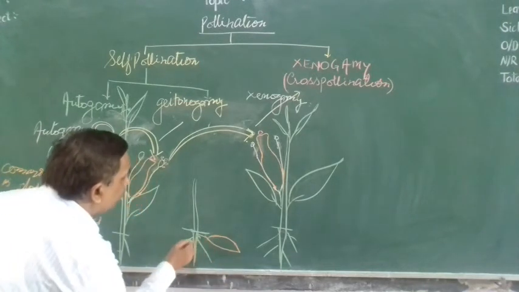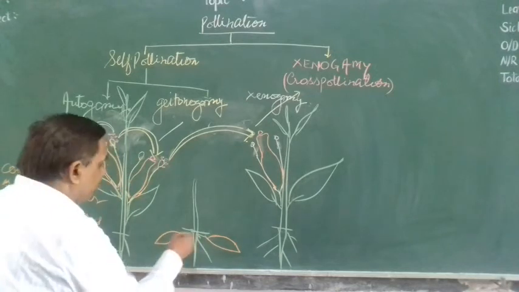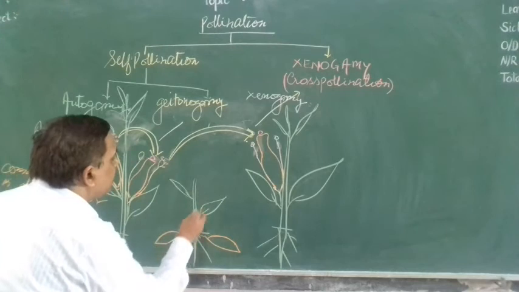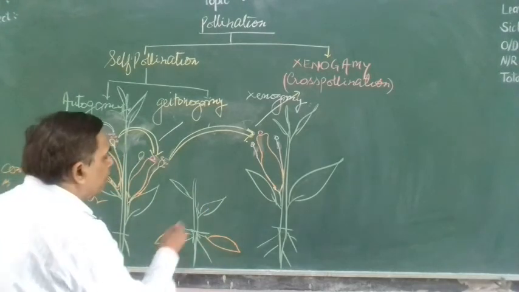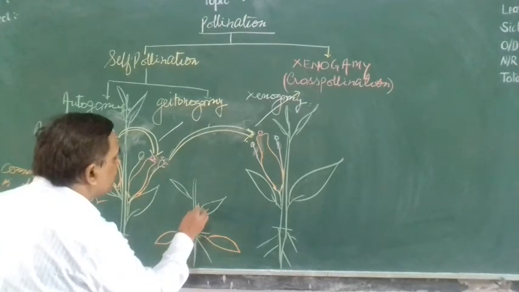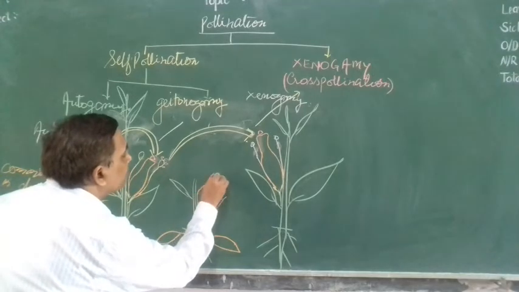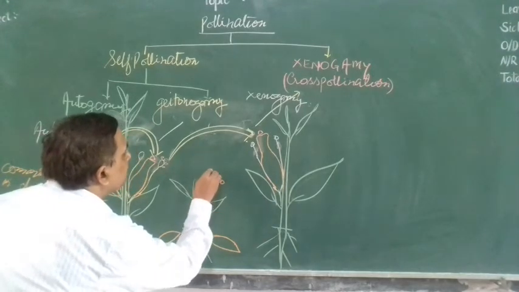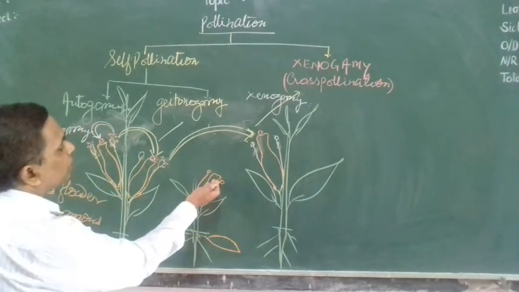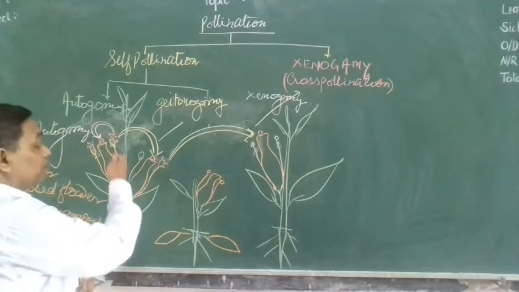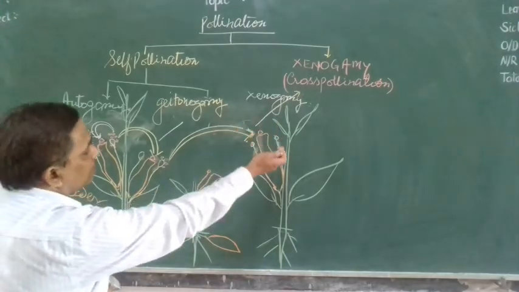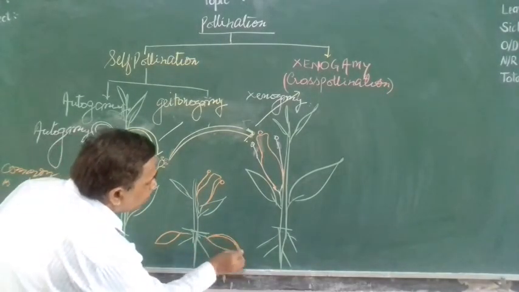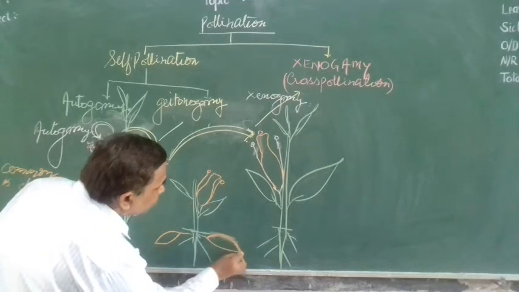In this flower bud, a large number of male and female flowers are present, and outside there are exposed flowers, upside exposed flowers. So in exposed flowers there is the chance of autogamy, the chance of heterogamy, and the chance of genogamy. But the flowers which are totally closed, suppose here the flower is closed.